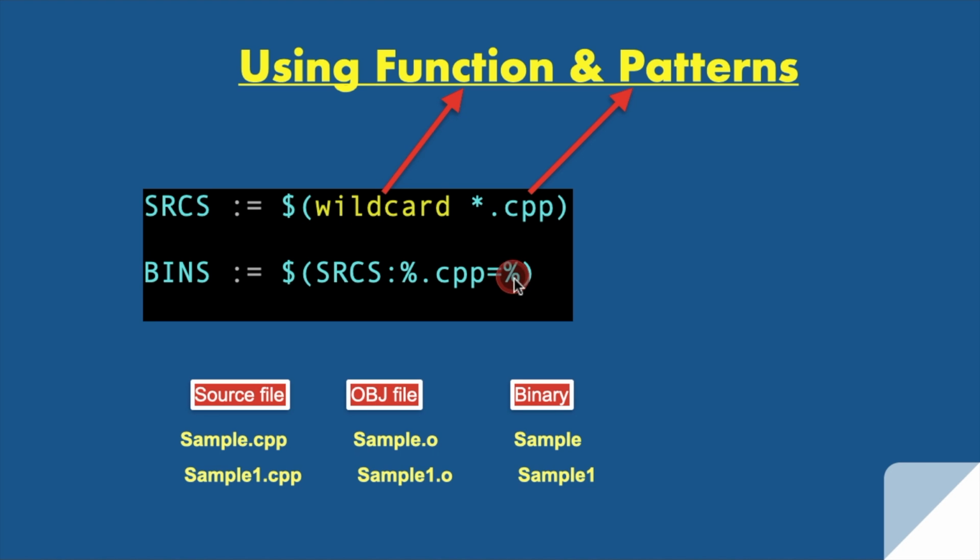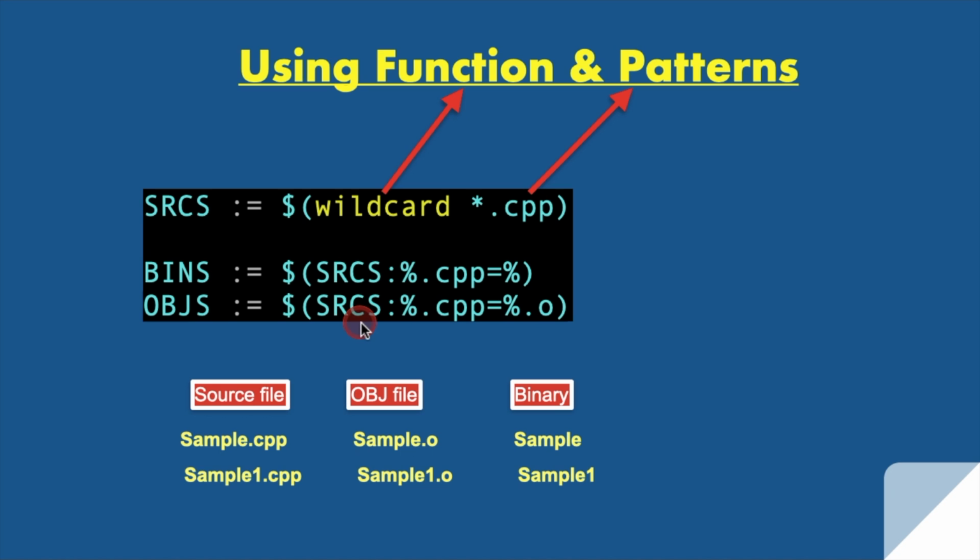Now if I say %.o, then what will it take? From this pattern it will take name.o. If you are saying %.o, that means filename.cpp will be substituted by filename.o and get stored inside the objs variable. And this will happen for all the files matching this pattern inside srcs.